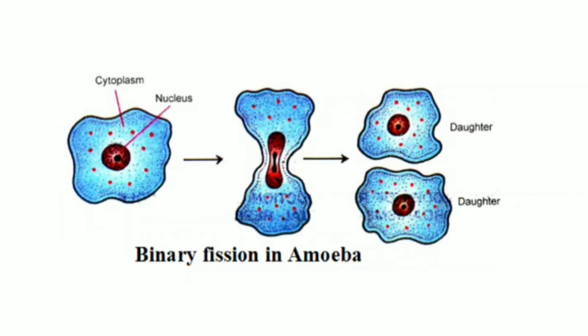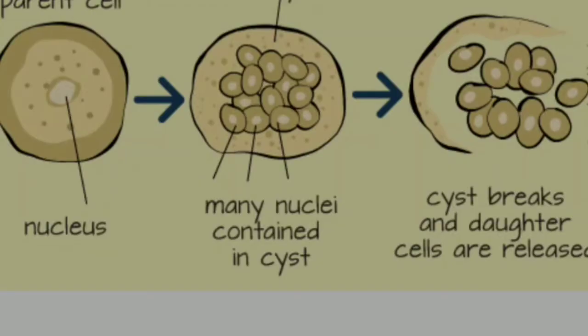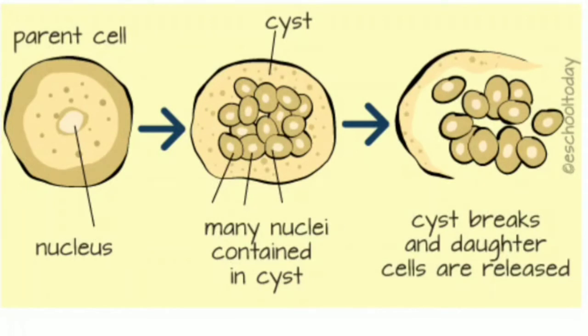Now we have another kind of fission which is not given in your books, that is the multiple fission. Now this is a type of fission which occurs in certain organisms like Plasmodium, right? This is the diagram showing the multiple fission, where the parent body, in organisms like Plasmodium, gets surrounded by a thick layer, which is known as a cyst. But this takes place later on.